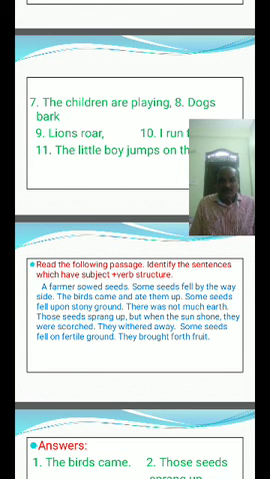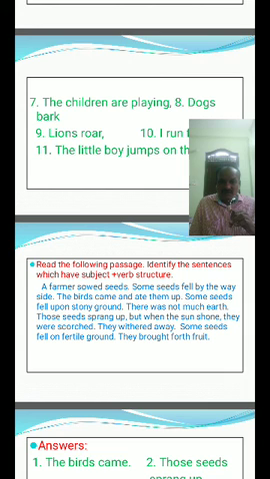A farmer sowed seeds. Some seeds fell by the wayside. The birds came and ate them up. Some seeds fell upon the stony ground. There was not much earth. Those seeds sprang up, but when the sun shone, they were scorched. They withered away. Some seeds fell on the fertile ground. They brought forth fruit. Once again I am repeating, listen carefully.